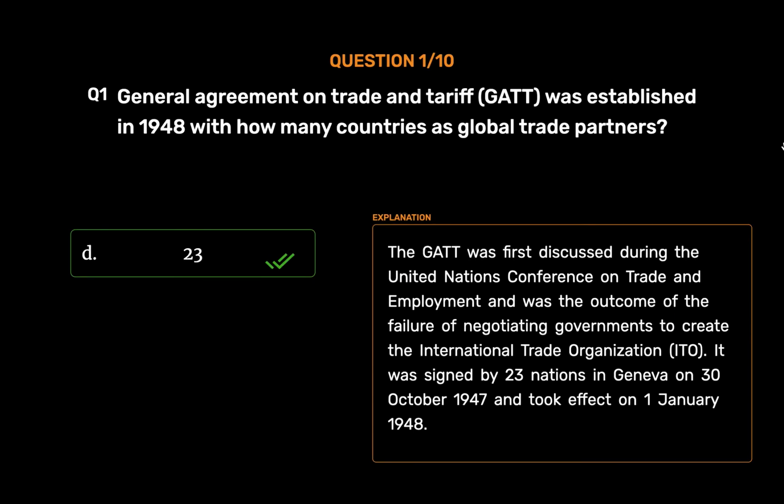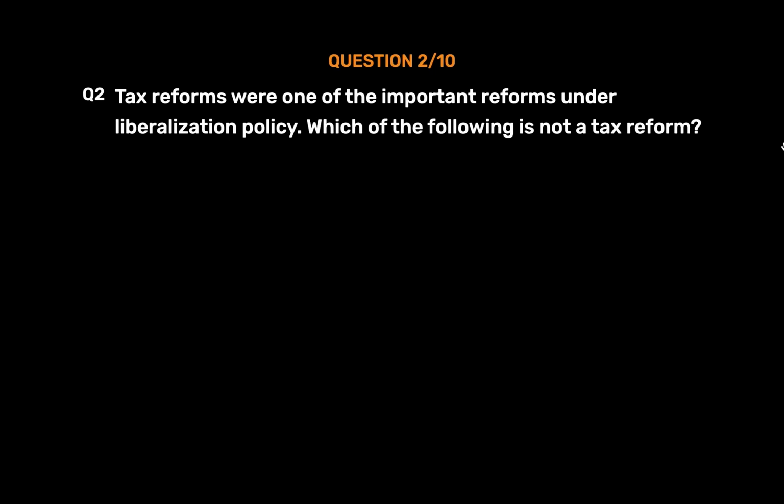The GATT was first discussed during the United Nations Conference on Trade and Employment and was the outcome of the failure of negotiating governments to create the International Trade Organization, ITO. It was signed by 23 nations in Geneva on the 30th of October 1947 and took effect on the 1st of January 1948.